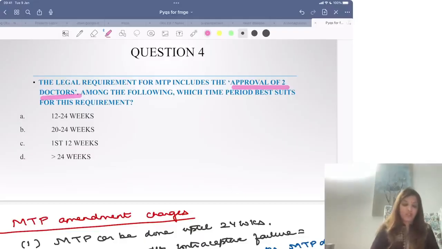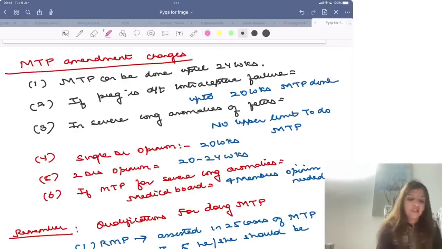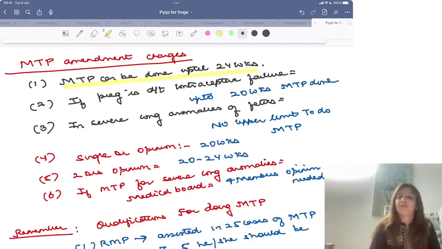Next question. The legal requirement for MTP includes approval of 2 doctors among the following. Which time period best suits this requirement? So, we were just talking about the MTP Amendment Act, right? The MTP amendment came in 2021 and the changes, we have just done. I told you a few of these changes: now MTP can be done up till 24 weeks. If pregnancy is due to contraceptive failure, then MTP is done still only up till 20 weeks. If it is due to severe congenital anomalies, there is no upper limit to do MTP.